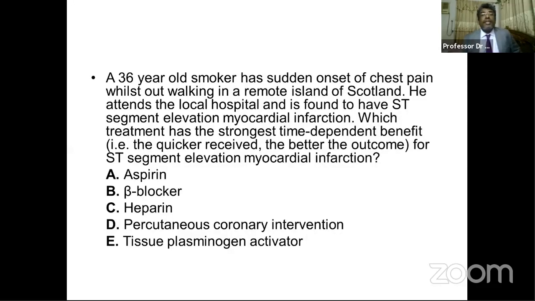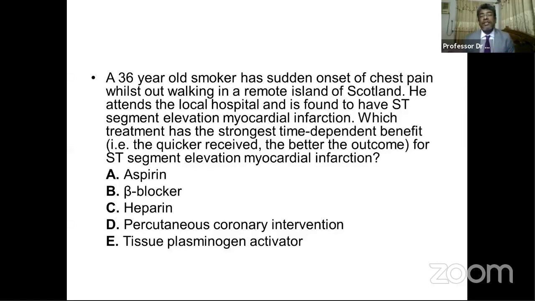Now we move to another question. A 36-year-old smoker has sudden onset of chest pain whilst out walking in a remote island of Scotland. He attends the local hospital and is found to have ST segment elevation myocardial infarction. Which treatment has the strongest time-dependent benefit, that the quicker it is received, the better the outcome?